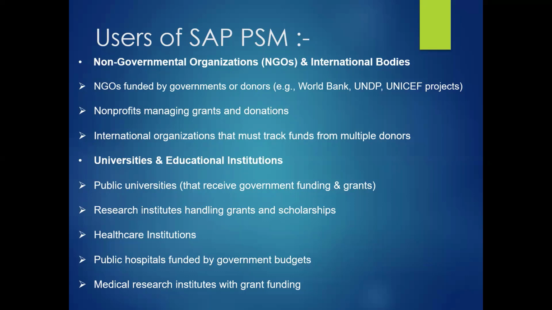Then we have non-profits managing grants and donations. These grants again are donated to universities or other institutions. There are also international organizations that must attract funds from multiple donors. So here it is saying that there may be international organizations getting grants from multiple donors, and these donors could again be the World Bank or UNICEF or some other organization. With the help of PSM, they would be able to track those funds.